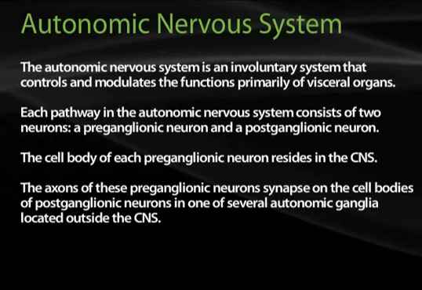The autonomic nervous system is an involuntary system that controls and modulates the functions primarily of visceral organs. Each pathway of the autonomic nervous system consists of two neurons, a preganglionic neuron and a postganglionic neuron. The cell body of each preganglionic neuron resides in the CNS. The axons of these preganglionic neurons synapse on the cell bodies of the postganglionic neurons in one of several ganglia located outside of the CNS.